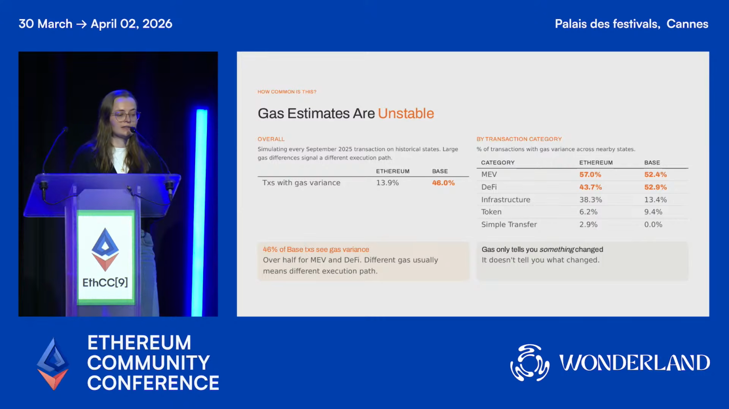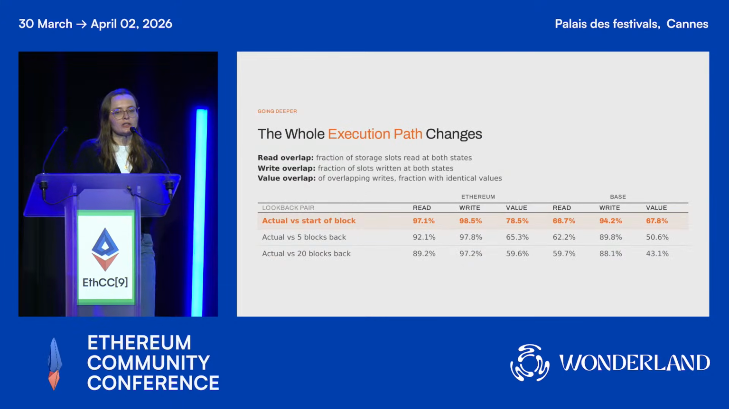Now, if we see some variance in gas, it tells you that something changed, but it doesn't tell us much about what is actually changing. So we also wanted to look at that in more detail, and for that, we looked at 3 metrics. For each transaction, in all of the simulations that we're doing, we're recording which storage slots it is accessing, so what it is reading, and to which slots it is writing. And then we also compare what value it is writing. What I'm showing on the slide here is the overlap between 2 simulations: the overlap of reads, the overlap of writes, and the overlap of the values that we're writing.